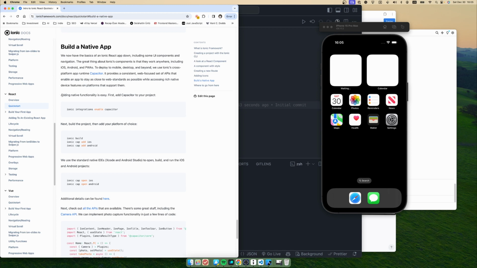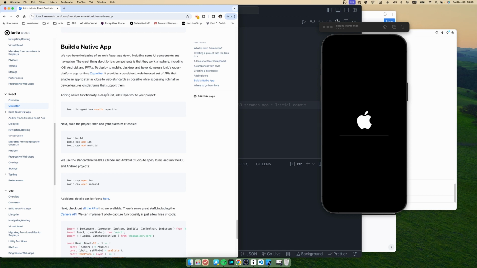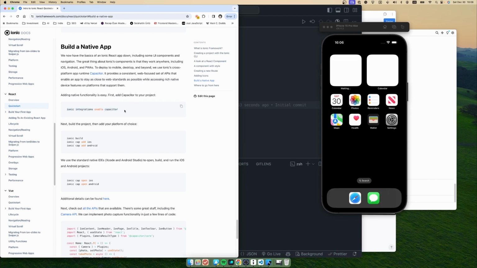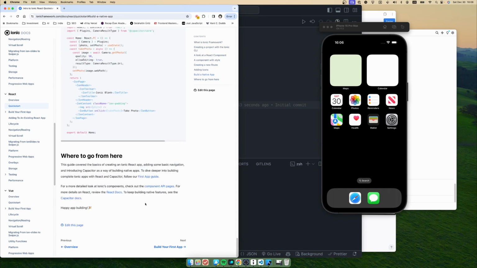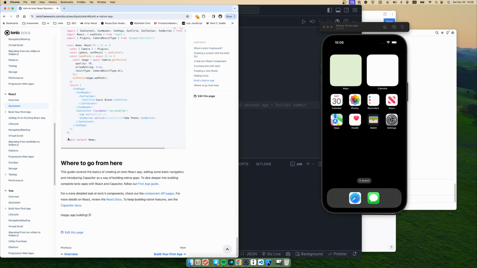So adding native functionality is easy. First, add Capacitor to your project. Alright, so basically we're going to run this command, and after that we are going to run ionic build and the other commands, and finally I guess we will be able to run this in the simulator.